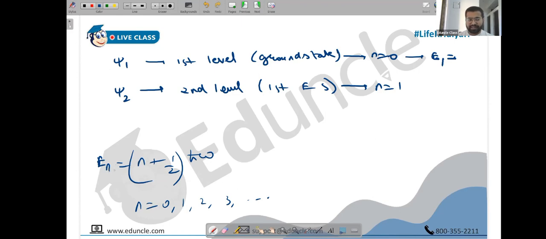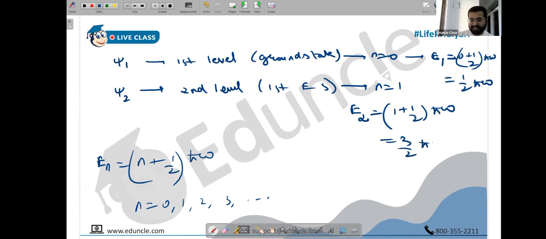Okay, whatever. Don't write anything there. So the general energy here is 0 plus half h bar omega. It's not 1 plus half, because I have made it complicated by not giving the nth excited state. I hope you remember yesterday I told you En was the nth excited state, but I have mentioned that it's not the nth excited, it's the nth level this time. So for the first level, n is 0. So the energy of the first level is 0 plus half h bar omega, which is half h bar omega. Similarly, the energy of the second level is 1 plus half h bar omega.